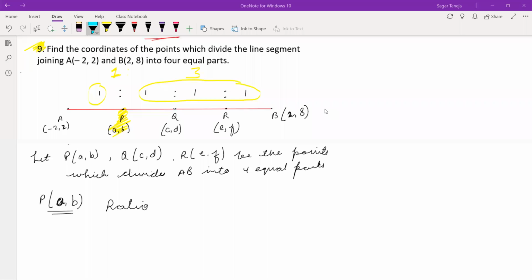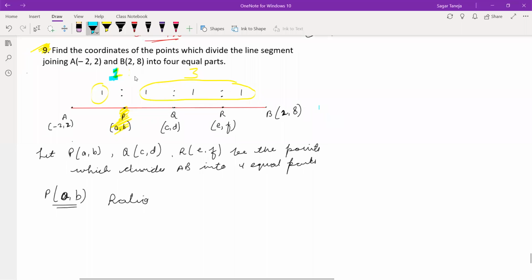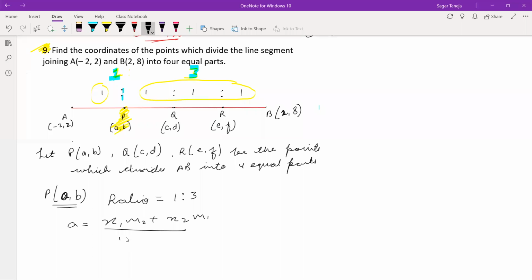This is just for point P, so the ratio we are using is 1:3. This is m1 and m2, and we can find the values of a and b by the section formula. So it is (x1 m2 plus x2 m1) upon (m1 plus m2), and the same way b we can find with (y1 m2 plus y2 m1) upon (m1 plus m2).